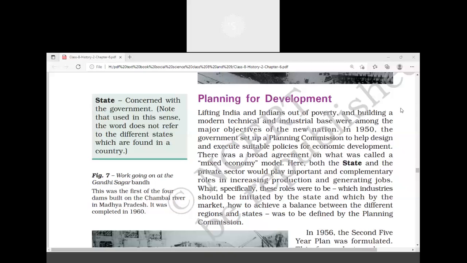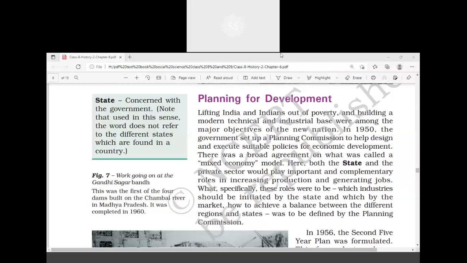When India attained freedom, we were not in a position to produce the food grains required for our population. India had a problem of agricultural development, or investing money in agriculture. So the constitution makers decided to establish a system of economy in India which is known as mixed economy.